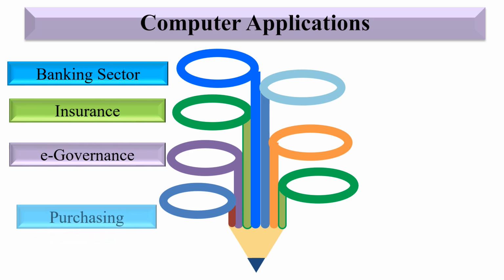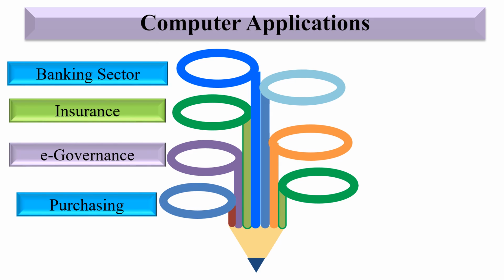Next is purchasing. Purchasing is the activity of acquiring goods or services to accomplish the goal of an organization. Without computers and an internet connection, there is no possibility of purchasing a product or service.